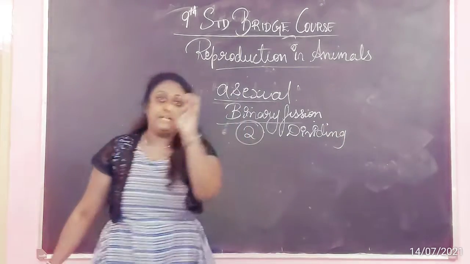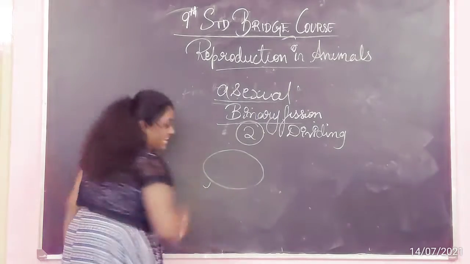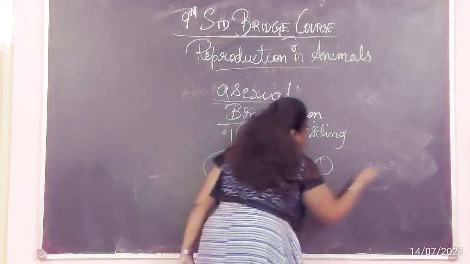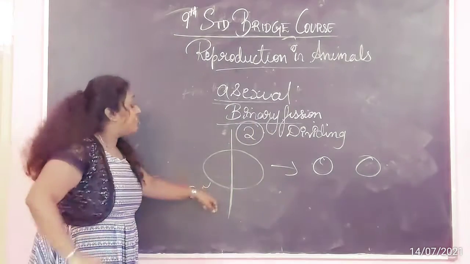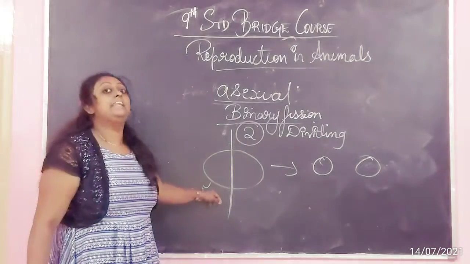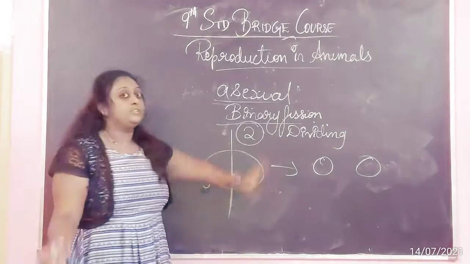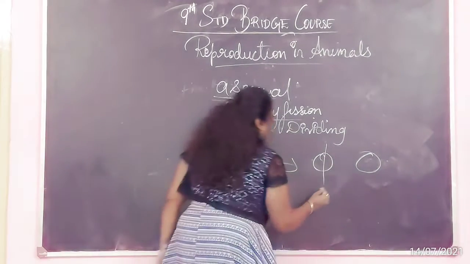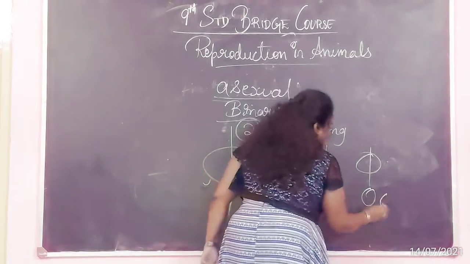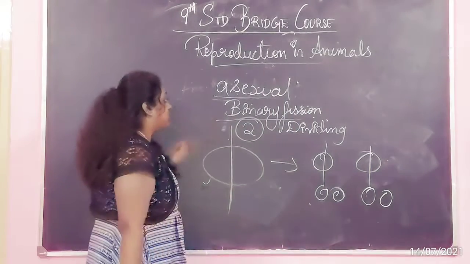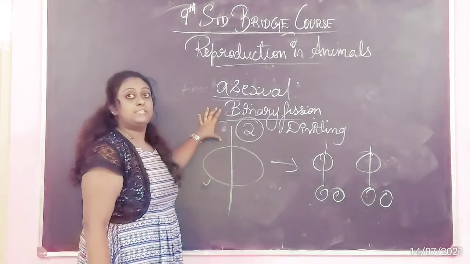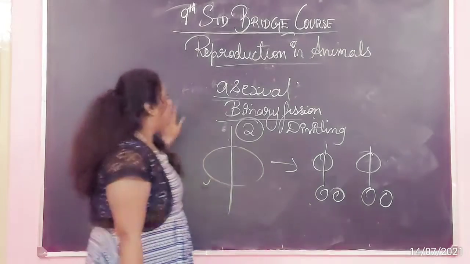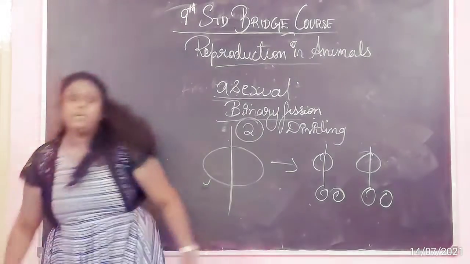Now I take one particular cell. This cell will get divided into two and they will form two individual cells. Can we tell whether it is a male or a female? No, it was one individual that has given rise to two individuals. Again these two will give rise to another two, and again another two. This process is binary fission. Binary fission can be seen in amoeba, in unicellular organisms. So we can tell this is asexual reproduction.